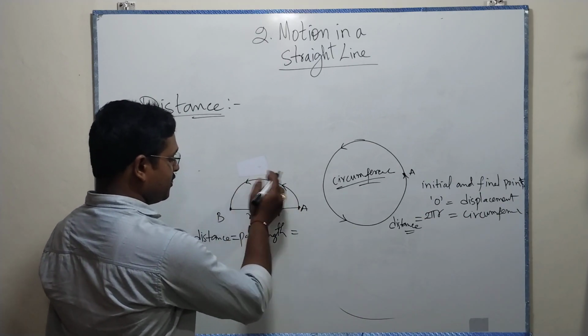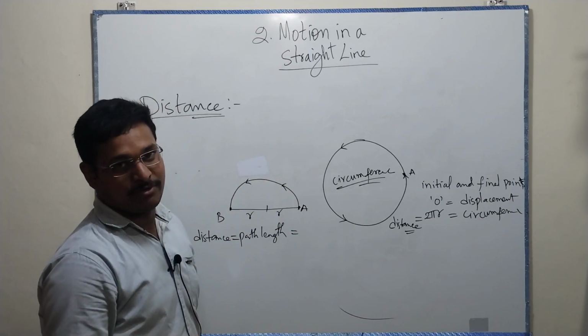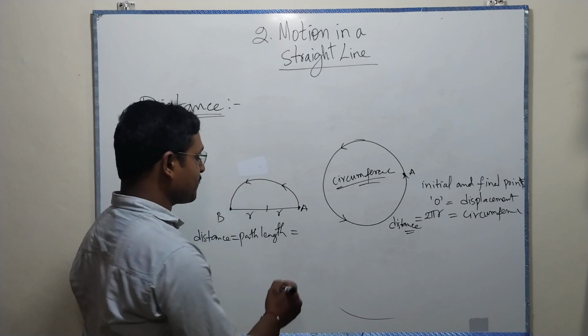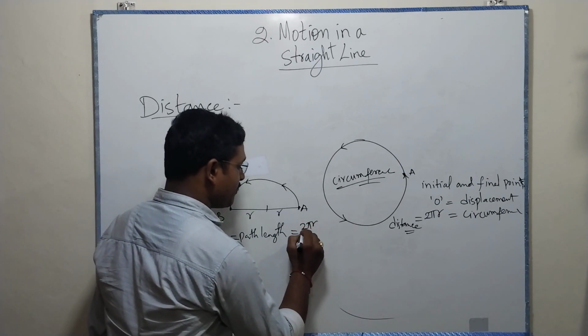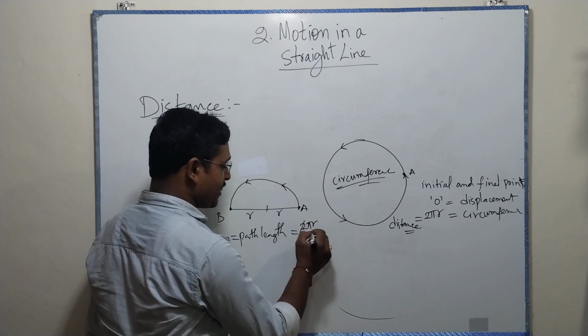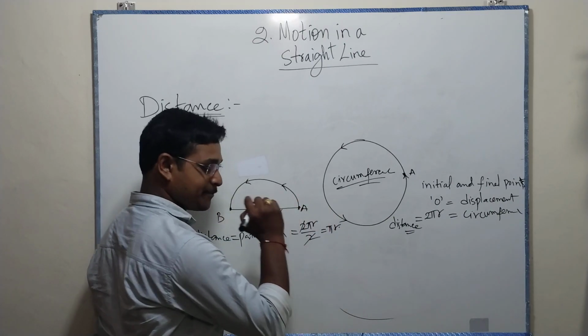And what's the path length here? It's half the circumference, 2 pi r by 2, so I can cancel and get only pi r.